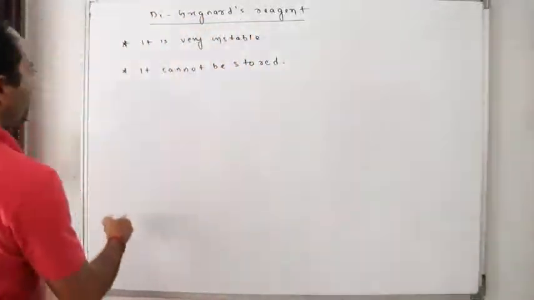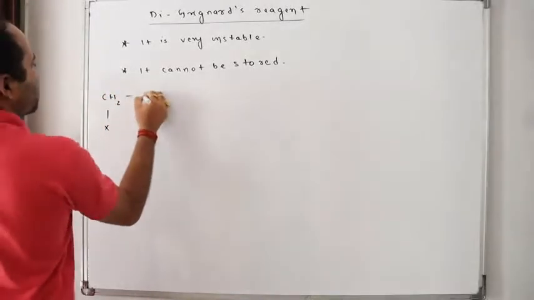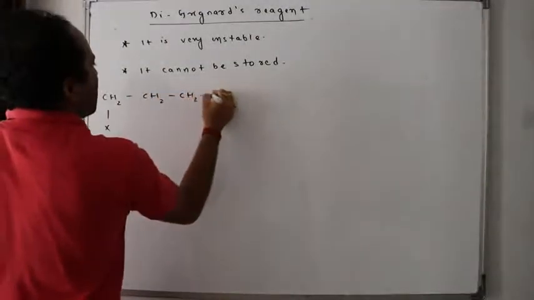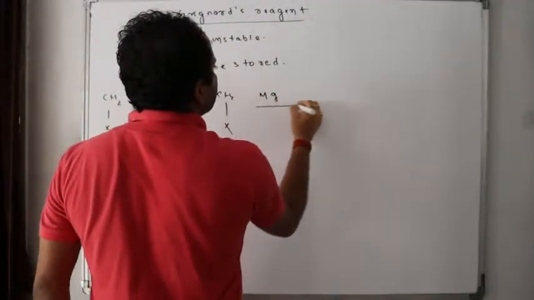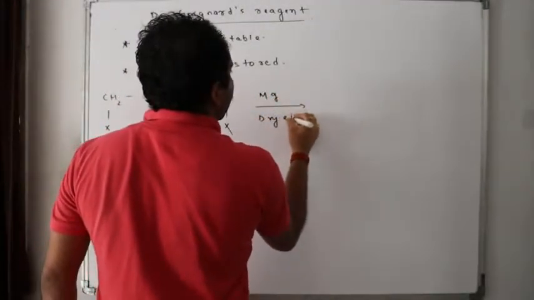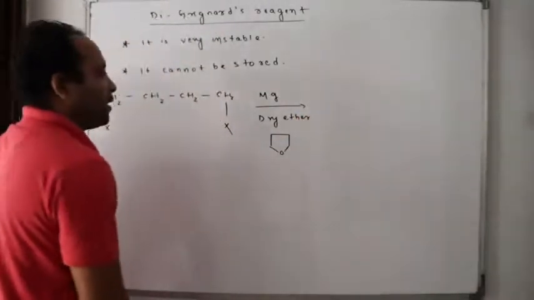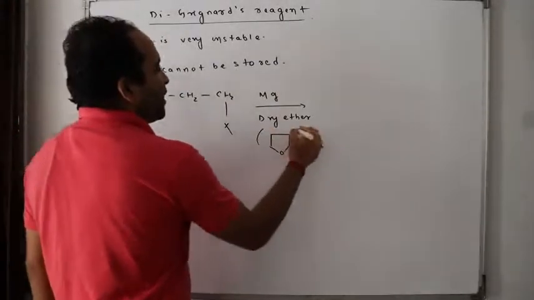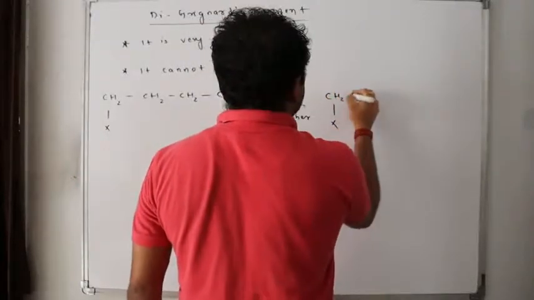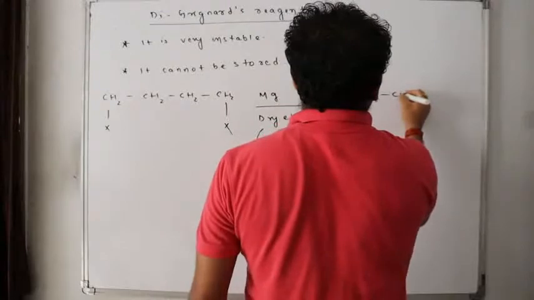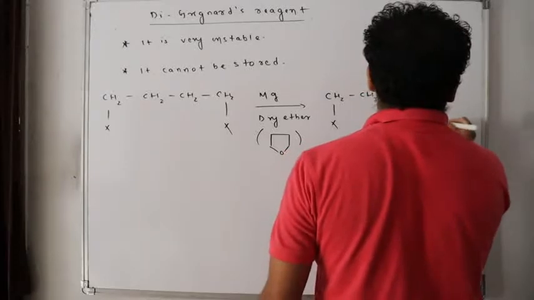So what is that? Preparations. If I take a dihalide, X-CH2, a 1,4-dihalide, and treat it with magnesium in presence of dry ether. Can I use this ether? Yes or no? So if I use dry ether, what will happen? Here, there will be a magnesium insertion. I told you why this magnesium gets inserted. It is due to the change in oxidation number of magnesium from 0 to +2, which is more stabilized, isn't it?